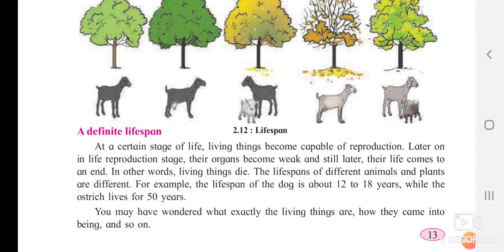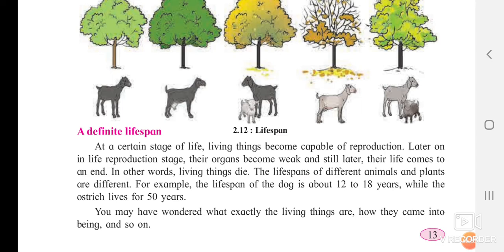It is the same with us human beings also. At a certain age only we are able to reproduce, or give birth to someone. Later on, after the reproduction stage, the organs become weak, and still later life comes to an end. After your 50s, after your 60s, you are not able to give birth to anyone. All the organs start performing a little less, their functioning is a little less, and that is the reason they become very weak, and we are not able to reproduce later.